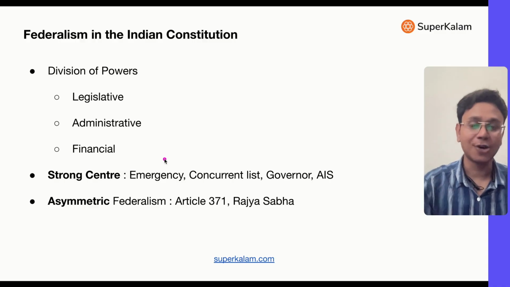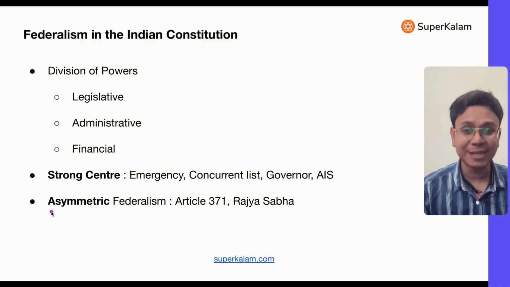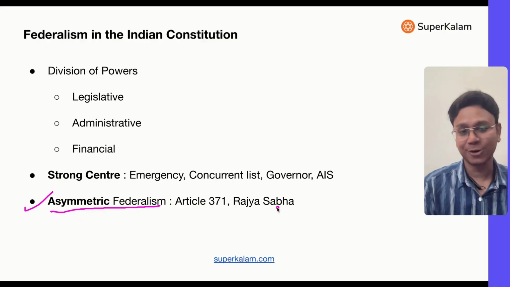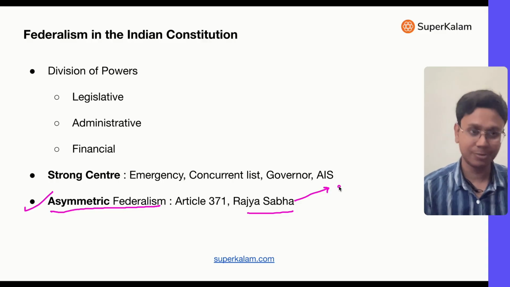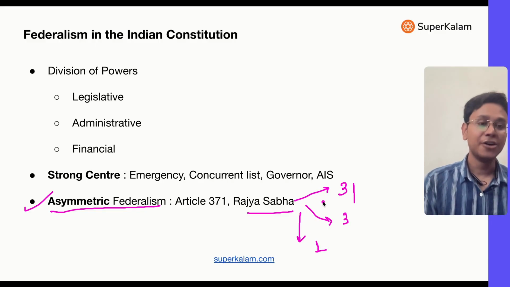There is one more thing. Now, all states are not equal. This is the concept of asymmetric federalism. One thing I told you when I was teaching Rajya Sabha is that some states like Uttar Pradesh, due to its sheer population, have 31 seats in Rajya Sabha, while Delhi as a union territory has 3 seats. In the same way, small states like Mizoram have just 1 seat. So all states are not equally represented.